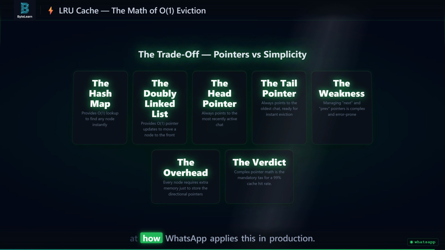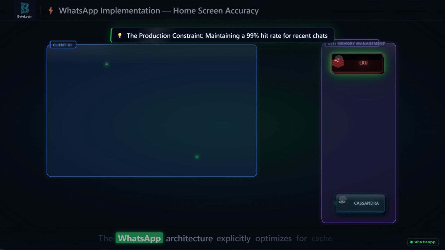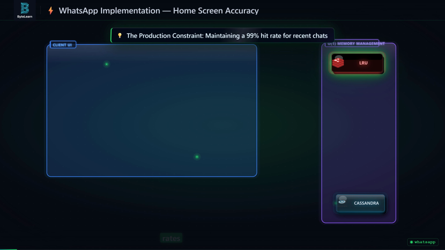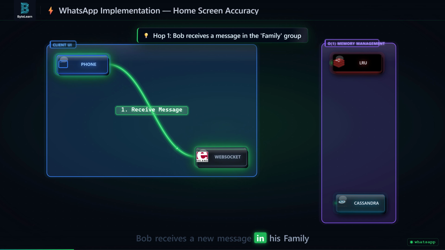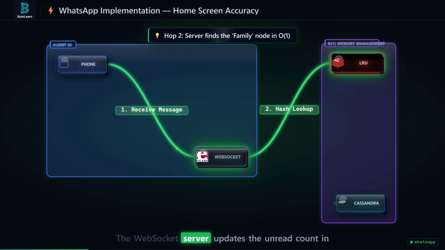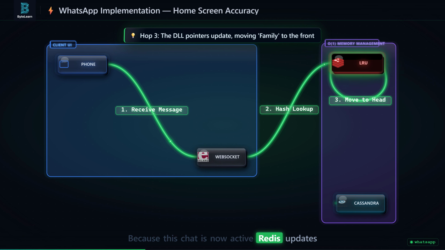Let us look at how WhatsApp applies this in production. The WhatsApp architecture explicitly optimizes for cache hit rates. Let us trace how the LRU cache ensures your active group chats never get evicted when you receive a message. Bob receives a new message in his family group chat. The WebSocket server updates the unread count in the Redis cache. It uses the hash map to find the family node in exactly O(1) time. Because this chat is now active, Redis updates the doubly linked list pointers. It detaches the family node from the middle of the list and wires it directly to the head pointer.